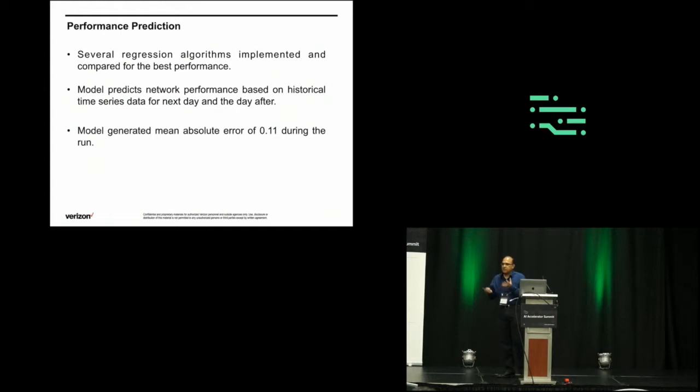We do the standard stuff: train the data set and come up with a predicted value. We compare the model outputs and see which one is behaving the best. So far, the best value the model has predicted is 0.11, which is the mean absolute error for the regression model. We are still working on it and still in the process of improving it even further. We want to minimize the error as much as possible to make sure that our model has the best value possible.